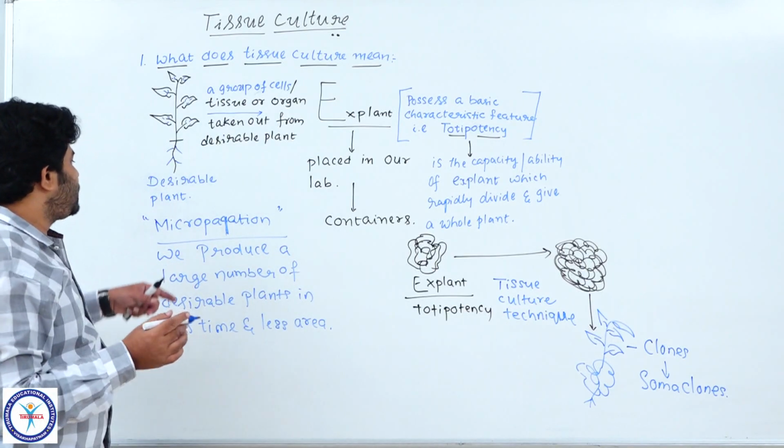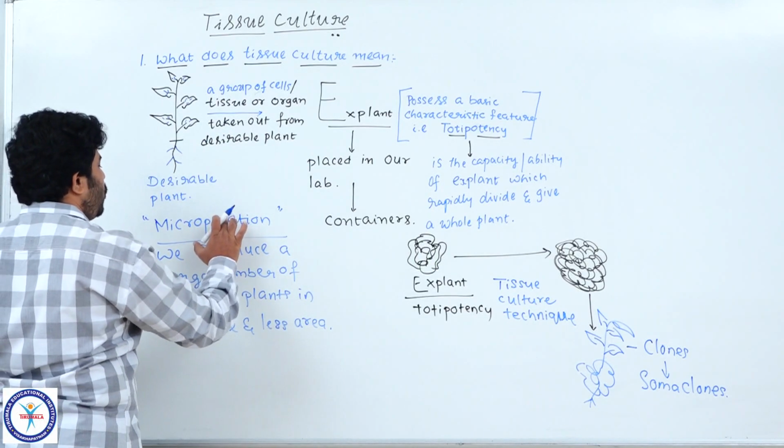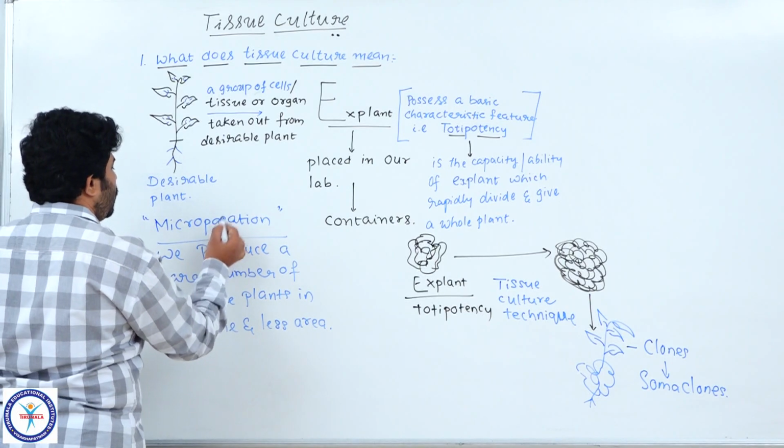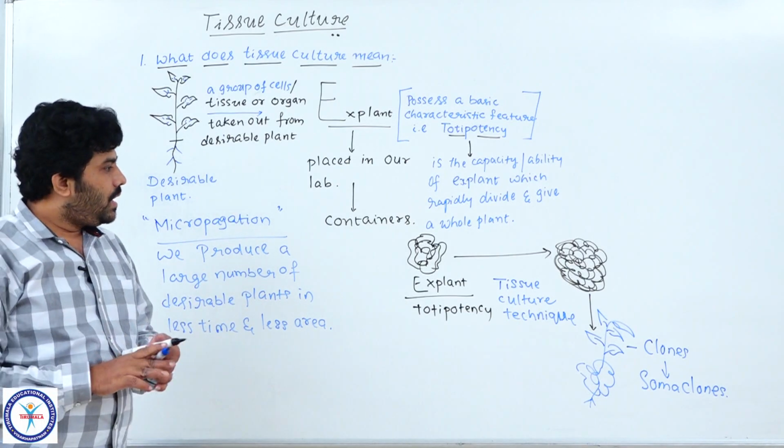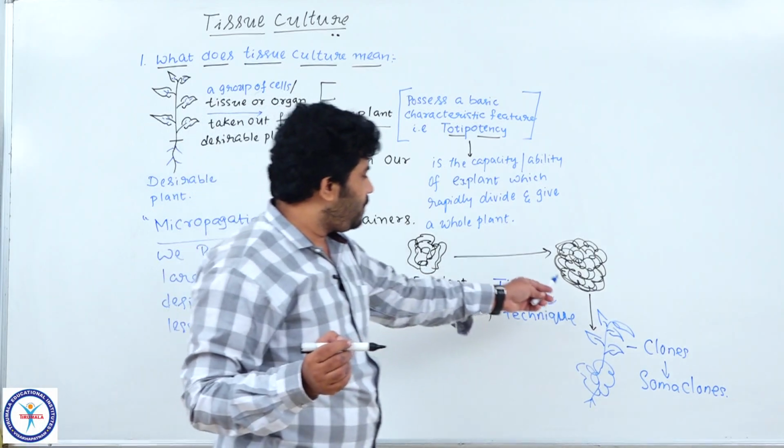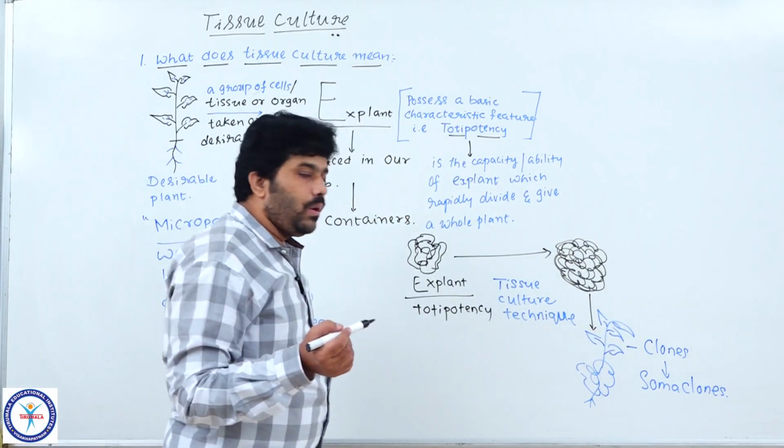That's why we call this propagation micropropagation. Understood? So finally, from the explant we are producing thousands of clones.